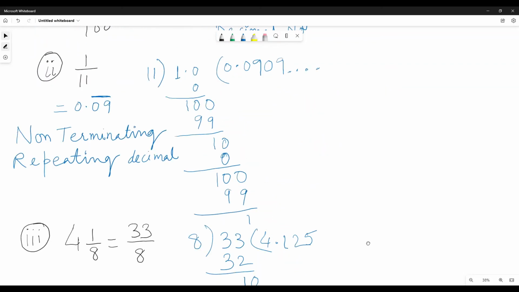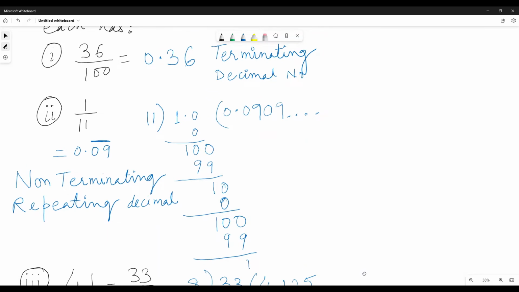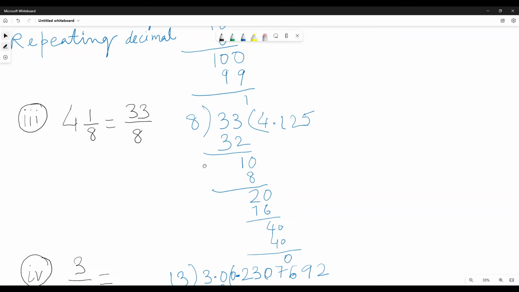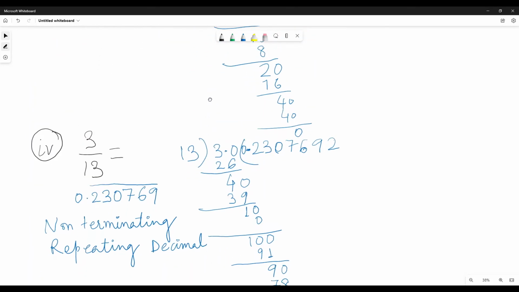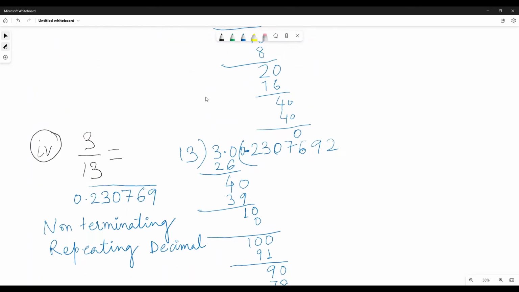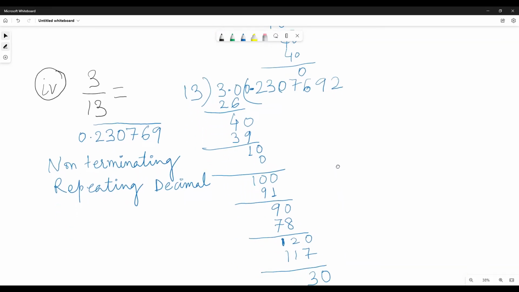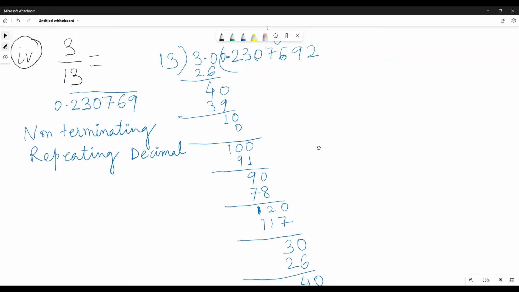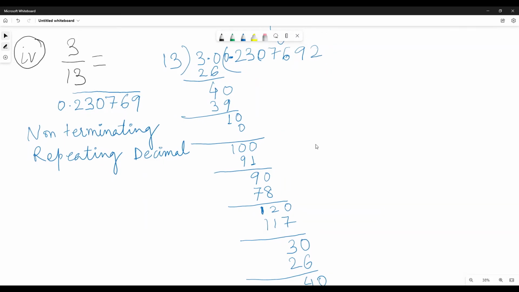So this is a terminating decimal number. 3 by 13 is a non-terminating repeating decimal, and you can see a very big block of numbers repeating. You have to see where it starts to repeat, by watching the remainders. If a remainder starts to repeat, the same block will come. You can do it yourself and understand how the block starts to repeat.